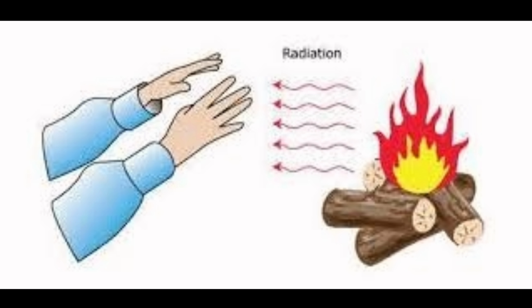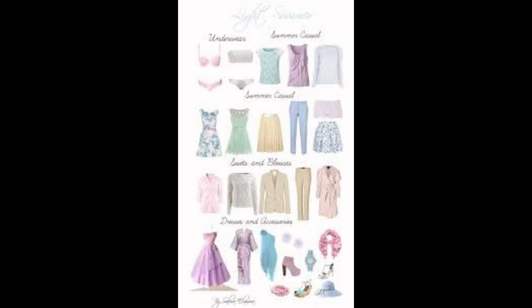Black color surfaces are good radiators of heat in comparison to shiny or other color surfaces. They are good emitters of heat. Means dark color surfaces are good emitters of heat in comparison to light color surfaces. That is why in the summer we wear light colored clothes, so that heat absorption is low and we do not feel hot.